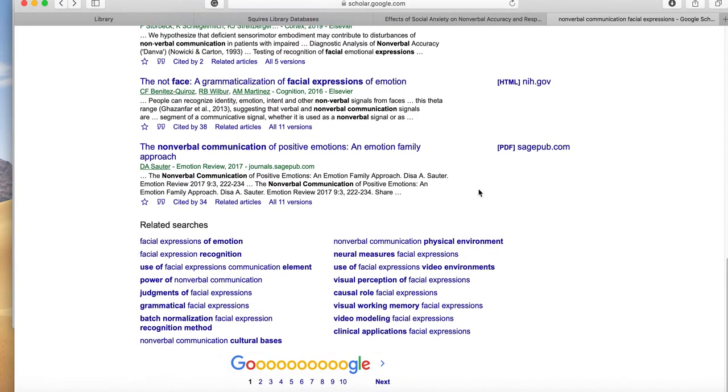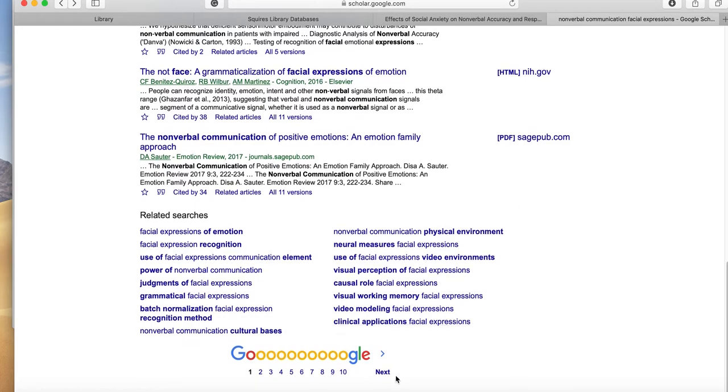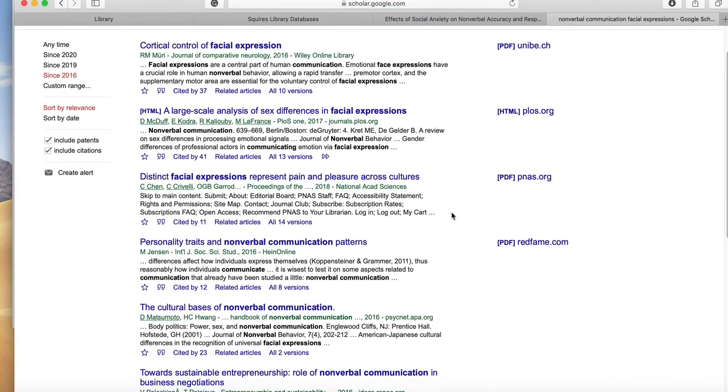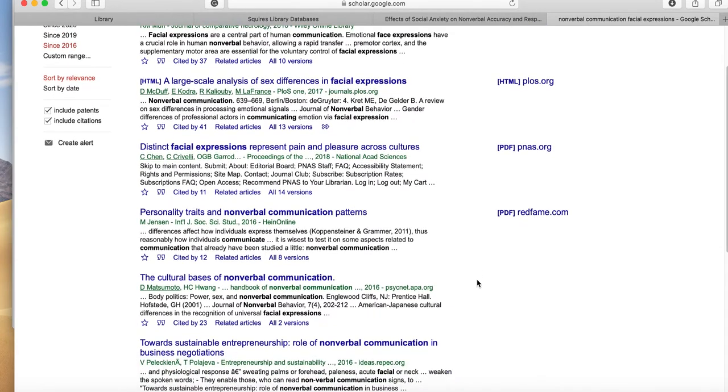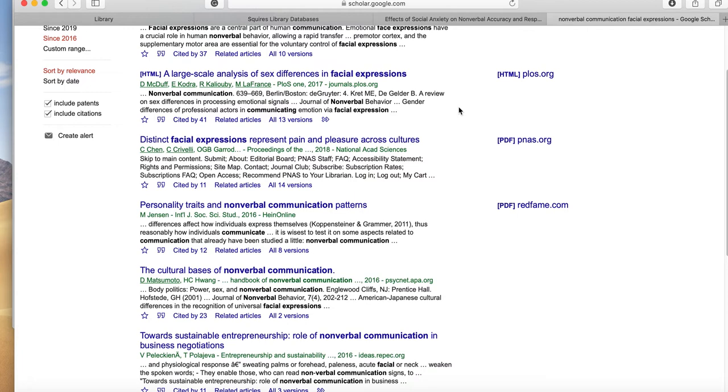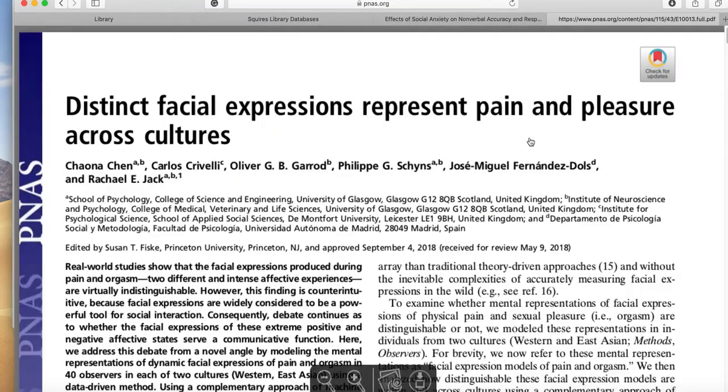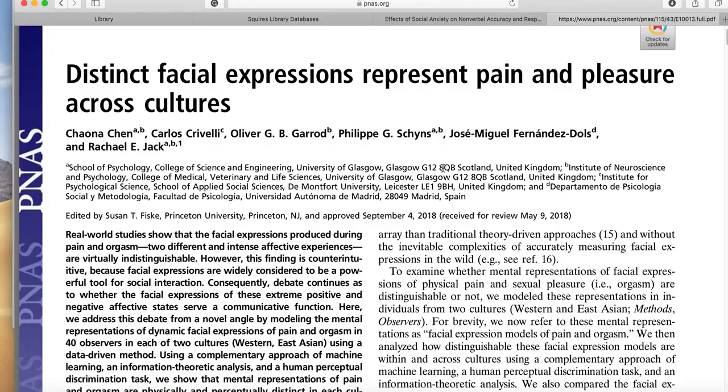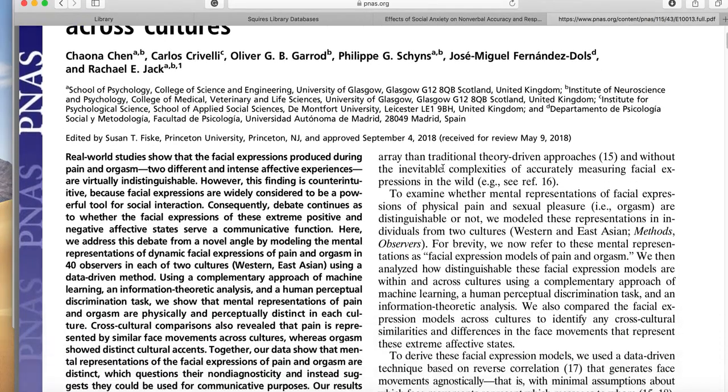And if you look at these, you can keep going and see what you're interested in. Oh, here's a large-scale analysis of sex differences in facial expression. So we're probably looking at expressions for males and female. Oh, this is also interesting. Different facial expressions that represent pain and pleasure across organizations. I'm always interested in that intercultural aspect and what's different in other cultures. And so I'm going to pick that and take a look